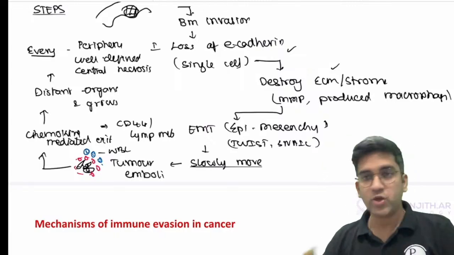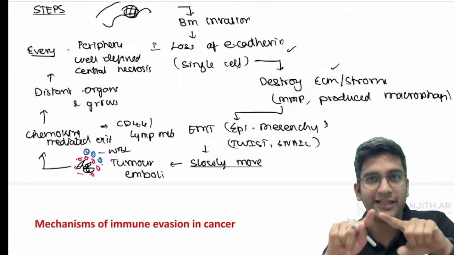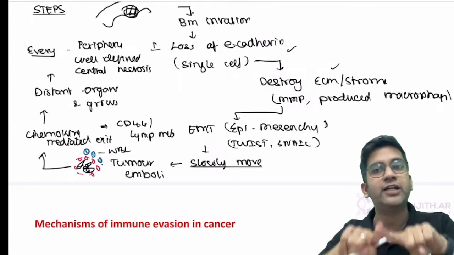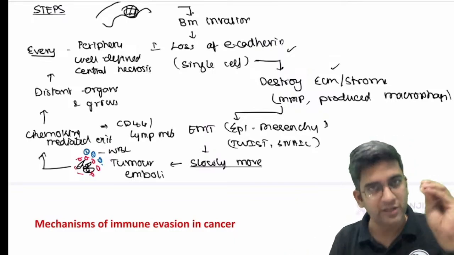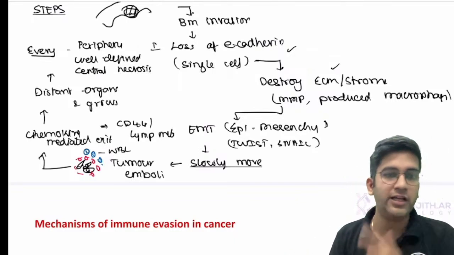Yes, yes, you are absolutely right. My only point of attention here is I need to know that outside will be WBCs. Tumor cells will have fibrin, tumor cells will have platelets, RBCs. On top of that, it will have WBCs because WBC is the one which will respond to chemogens.